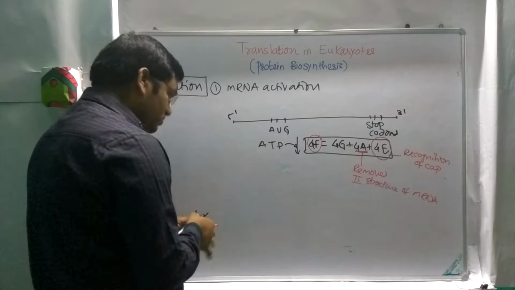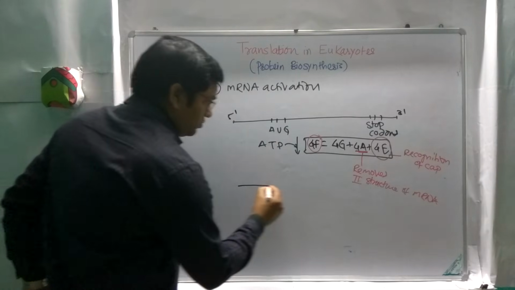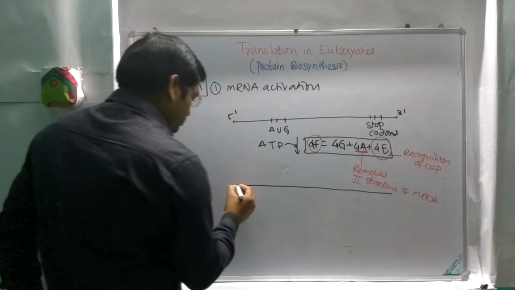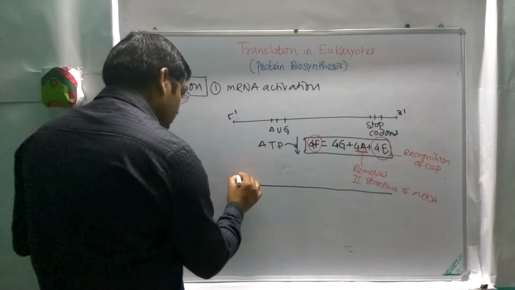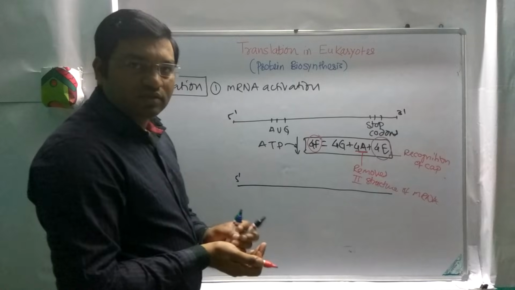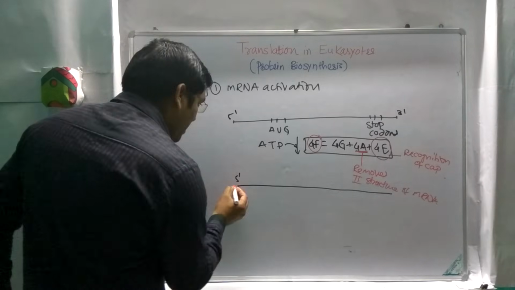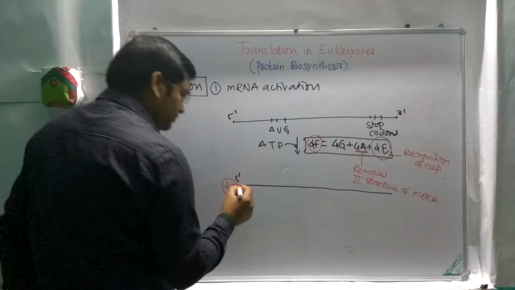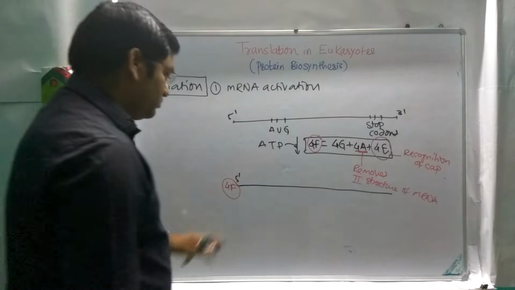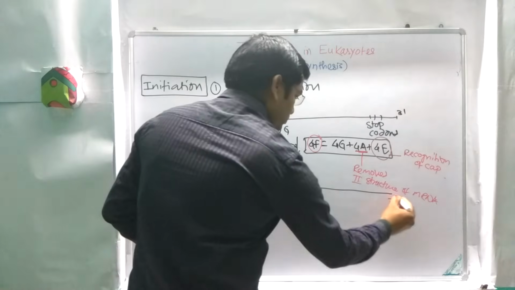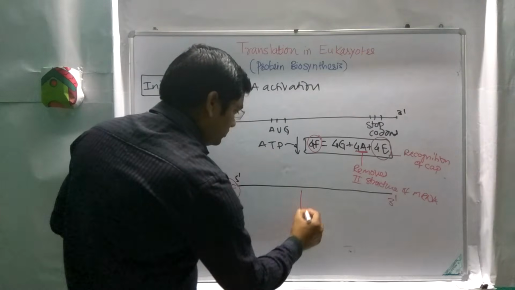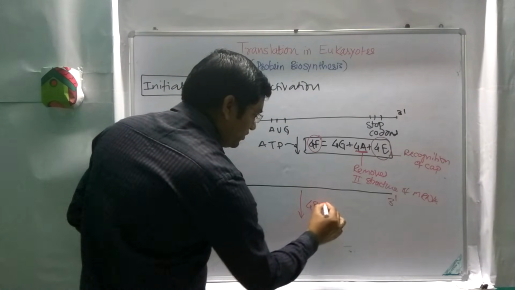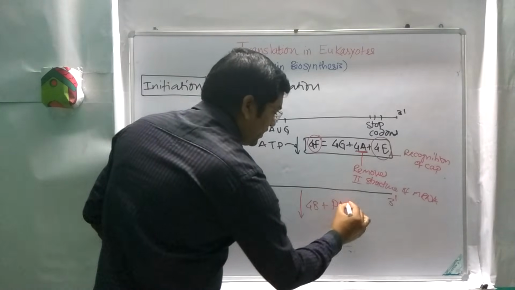this results in the formation of, this one is the 5' end, and at the 5' end there is 7-methyl guanosine triphosphate cap, and to this cap there is attachment of the 4F. In the next step there is attachment of the 4B plus poly A binding protein.